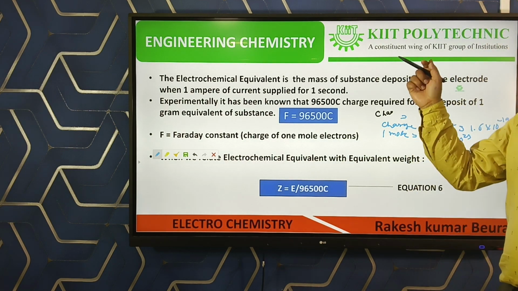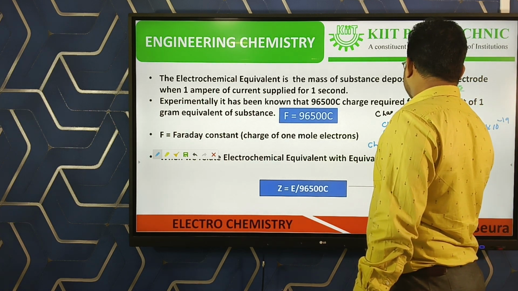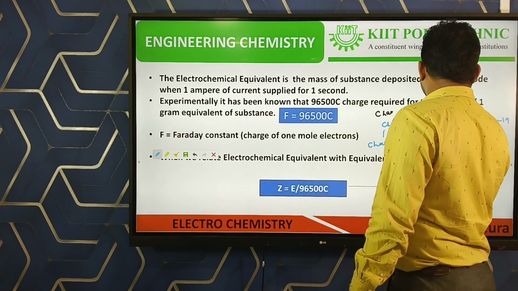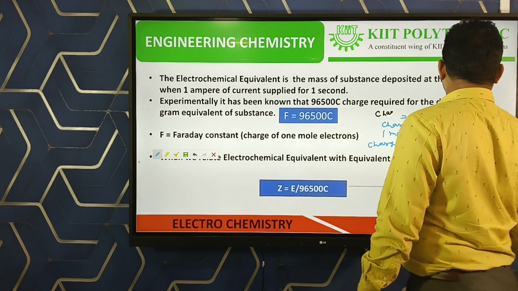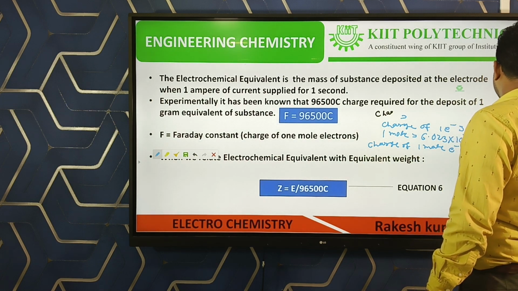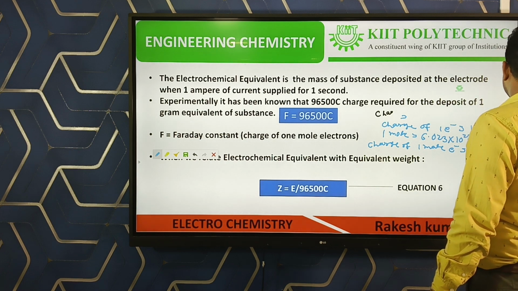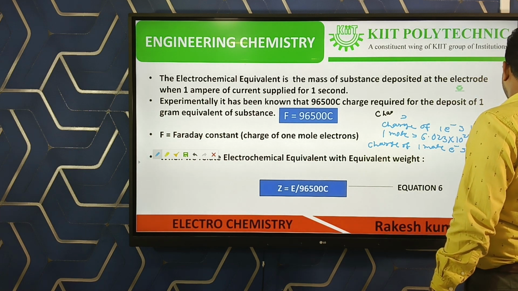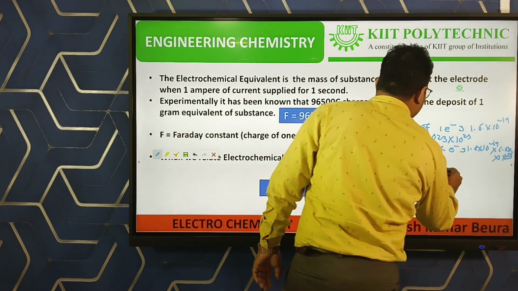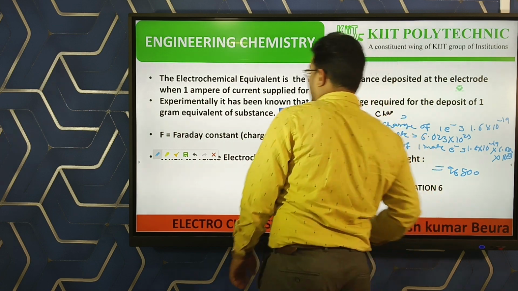So the charge of 1 mole of electrons is equal to 1.6 into 10 to the power minus 19 into 6.023 into 10 to the power 23, and that is equal to 96,500 coulomb.